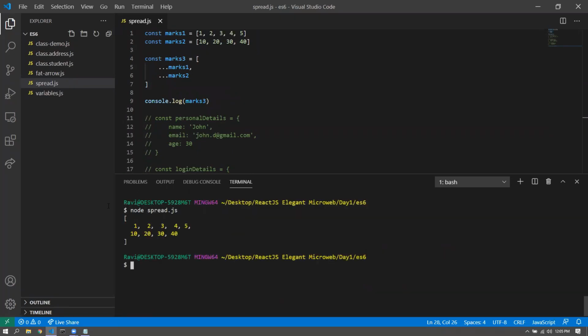You can see that you get a single dimensional array. It's just the display that is in two lines. Otherwise, it's just one single dimension. All right. So that is the case.